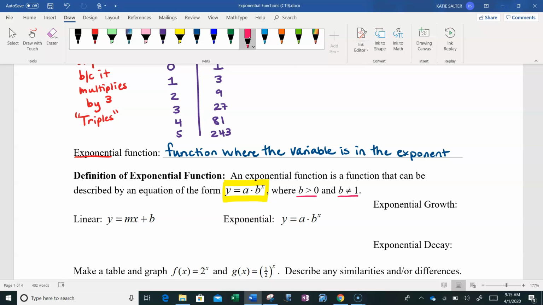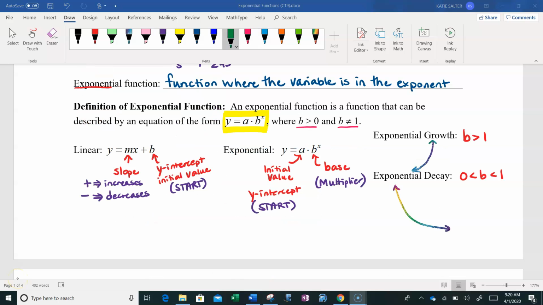Okay, so let me explain a few little things, and then I'm going to show you some graphs to explain to you why the base has to be greater than 0 and the base cannot equal 1. Looking at this form, we're going to go back and compare to linear functions again. We know our basic formula for a linear function, the one we love, is that y equals mx plus b, where m is the slope and b is the y-intercept. We know that m gives us the behavior of the function. We know whether the function's increasing, we know whether the function's decreasing, we know how fast or slow it's increasing or decreasing, depending on how steep the line is. So exponential functions are similar in that manner, except they're not lines, they're curves.